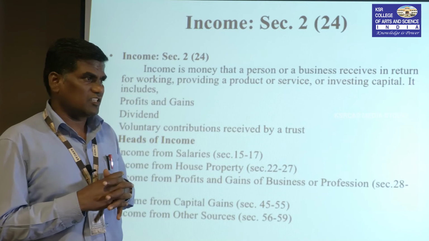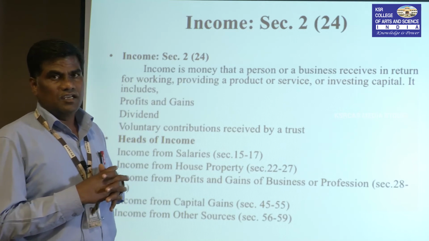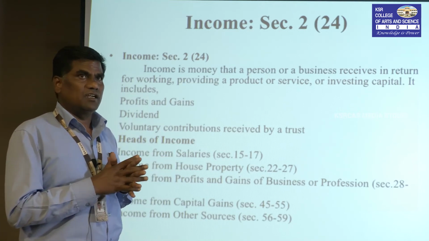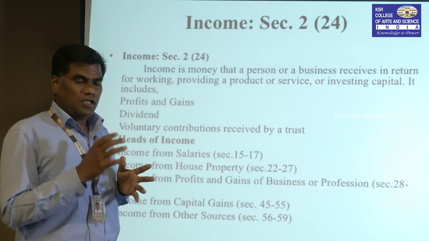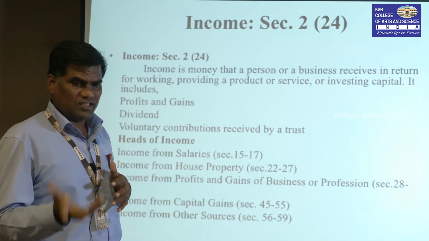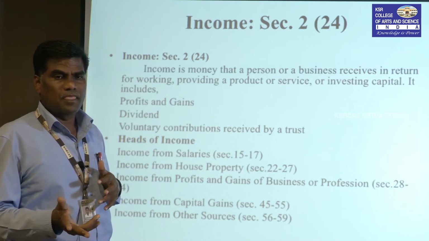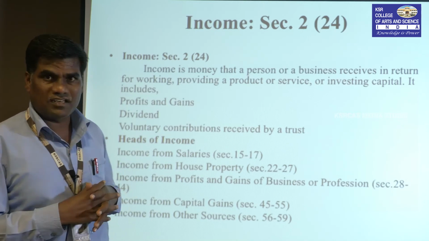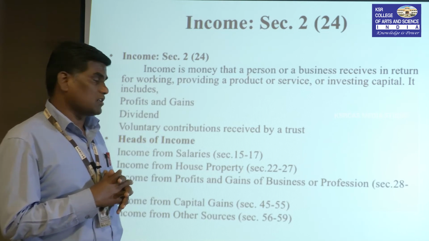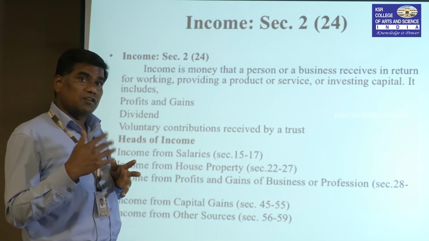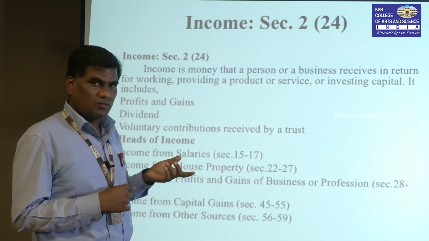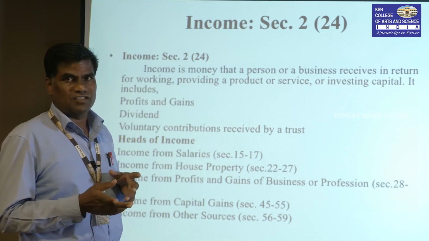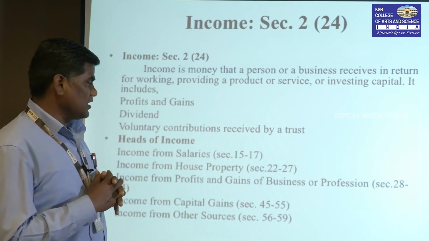If any transaction takes place within 36 months, that is, the asset is sold within 36 months, that is short term. If it is more than 36 months under the Income Tax Act 1961, it goes to long term. Long term gain and long term loss, short term gain and short term loss. So it comes under capital gain.